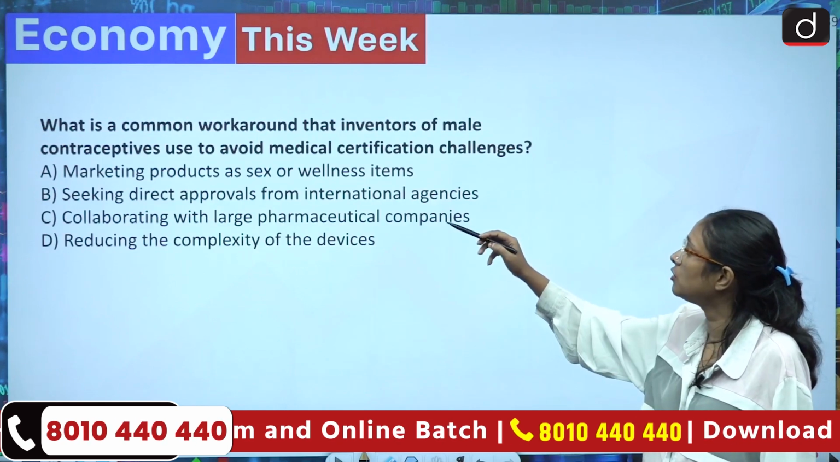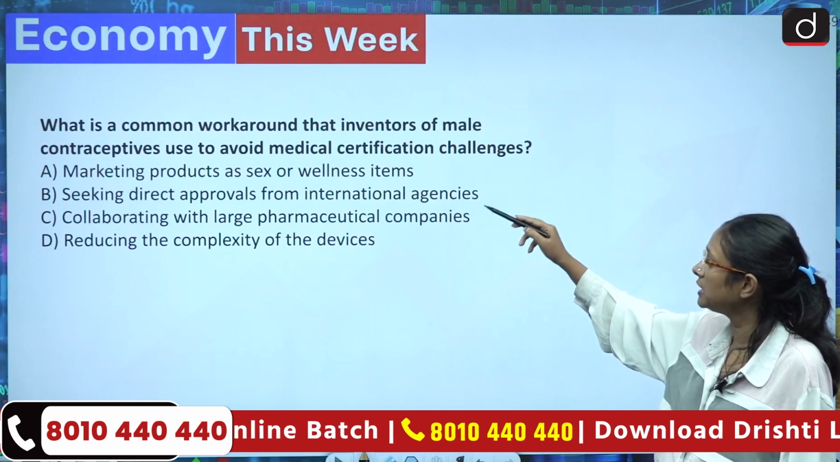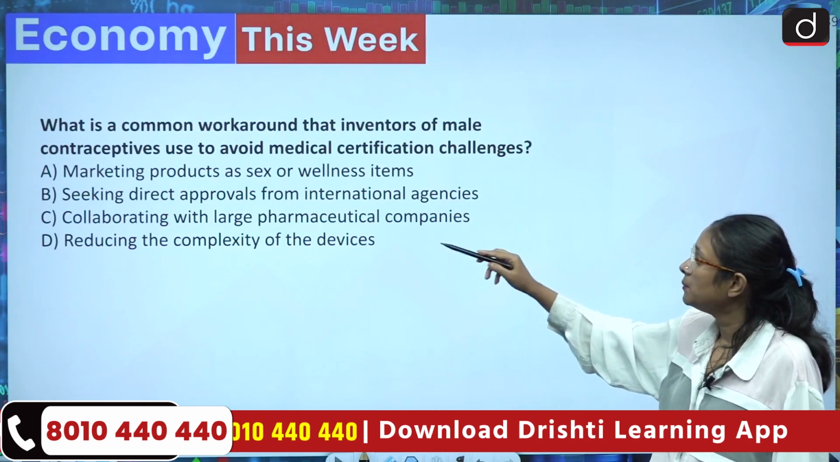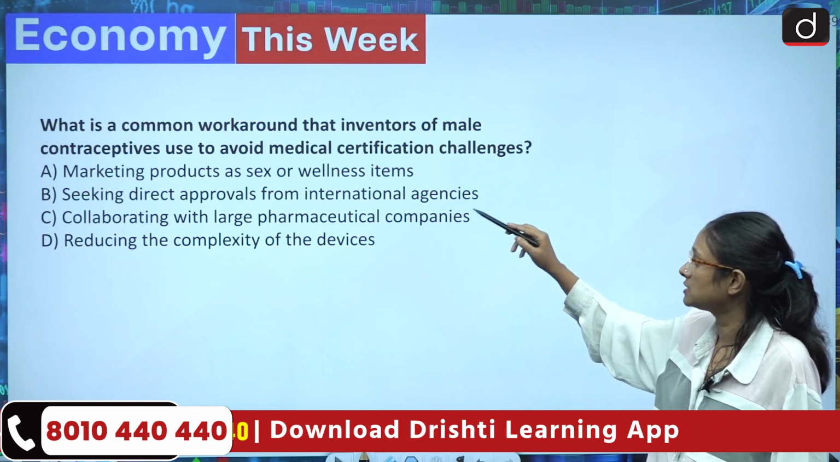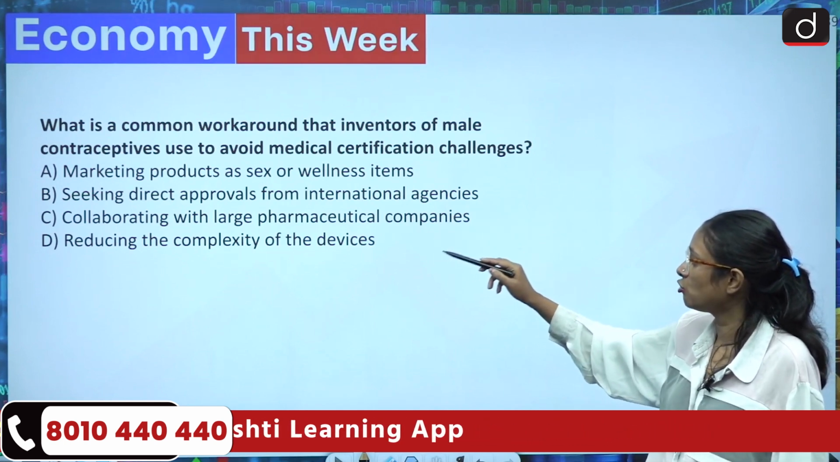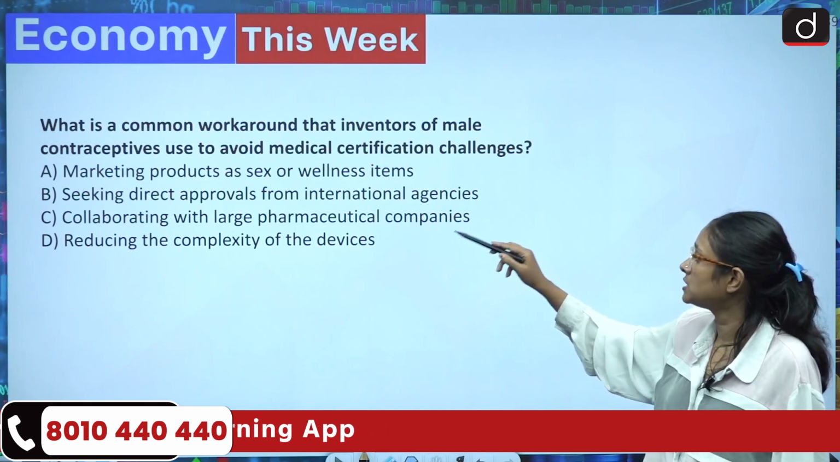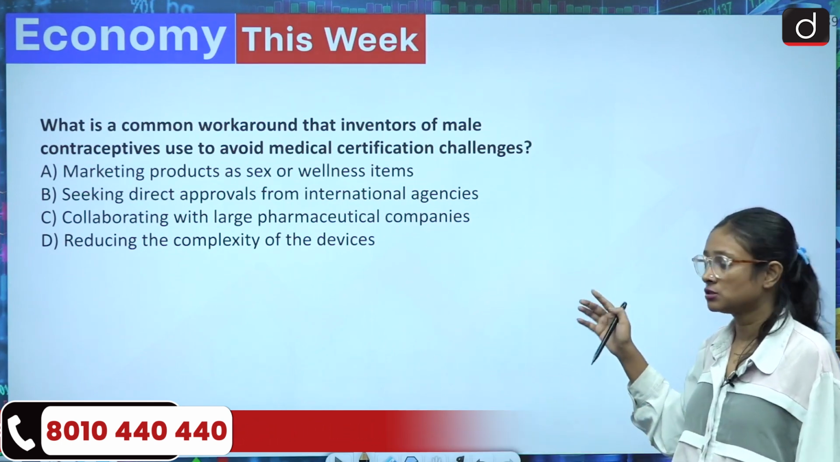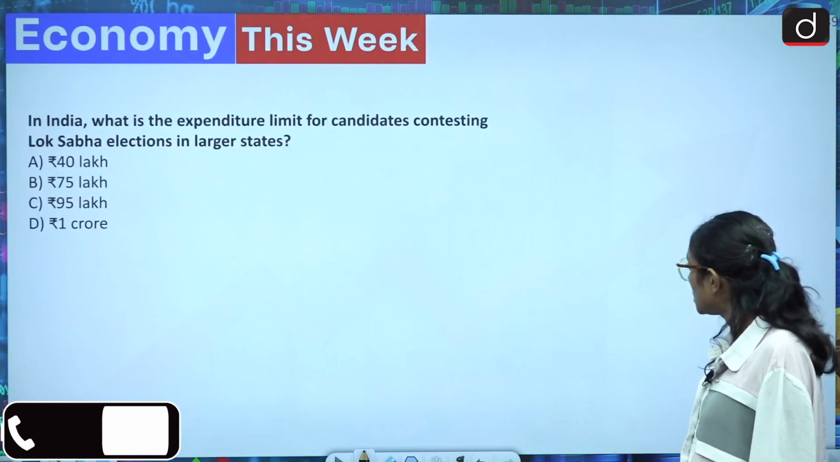What is the common workaround that inventors of male contraceptives use to avoid medical certification challenges? Making products as sex or wellness items, seeking direct approvals from international agencies, collaborating with large pharmaceutical companies, or reducing the complexity of the devices. So this is also an easy one. Now we'll come to the last one.